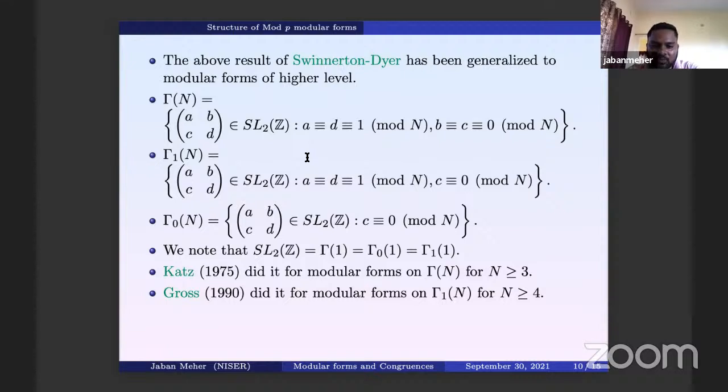And the proofs of Katz and Gross mostly use algebraic geometry to get results similar to what Swinnerton-Dyer proved for SL2(Z).